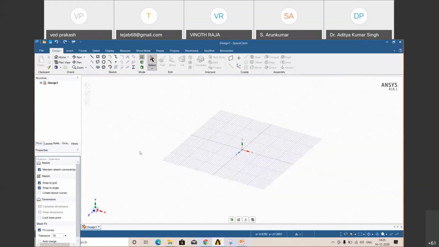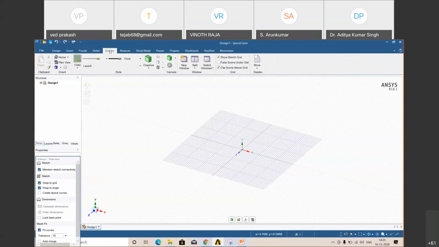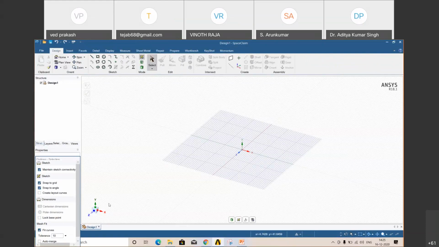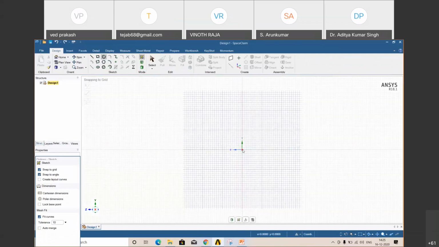Okay. Now we have to create that geometry as per our requirement. This is the interface of the software. In the design section there are design tools and insert, and many steps you can use. We only require design tools. As per our plane, we can select our plane like X, since we want the length along X. Then at the top, create circle, and select. Now this is 150 mm.